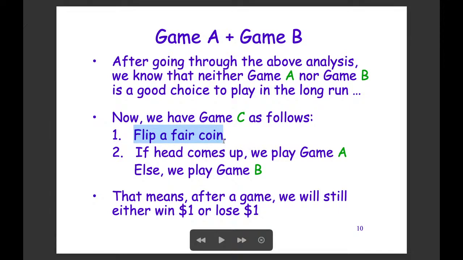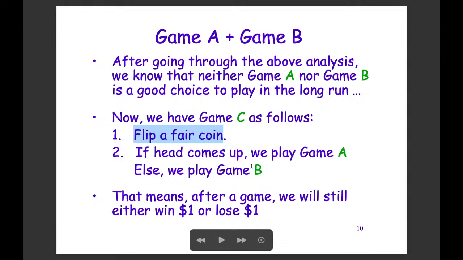When we flip this fair coin, we decide whether in this round we are going to play Game A or Game B. We play Game A or Game B for one round, which means that after this round, we will be either winning $1 or losing $1. After this round, we flip a fair coin again to decide whether to play Game A or Game B, and again we will either win $1 or lose $1. Is that okay?